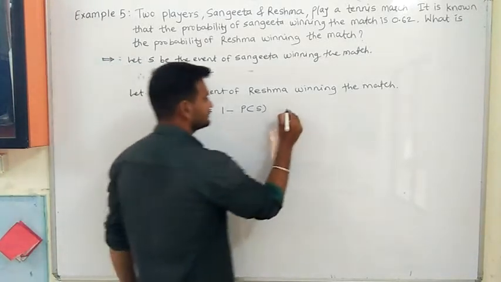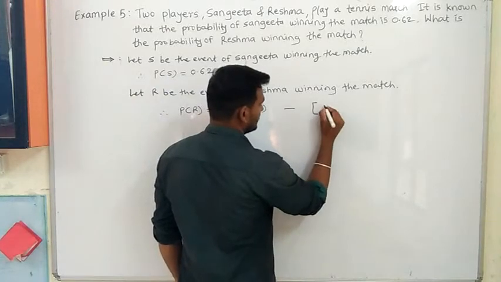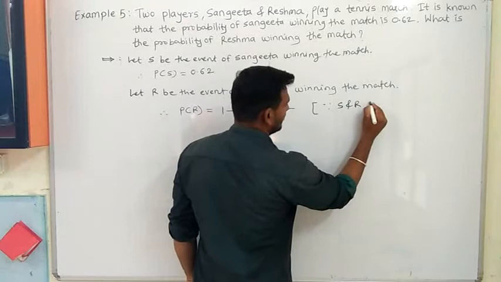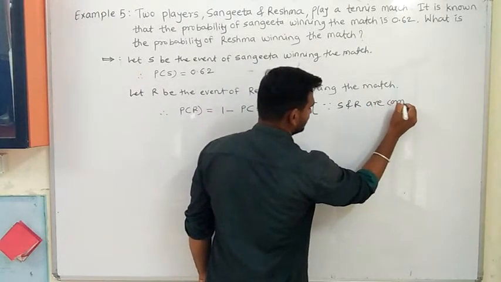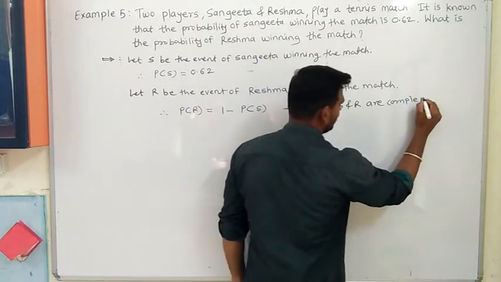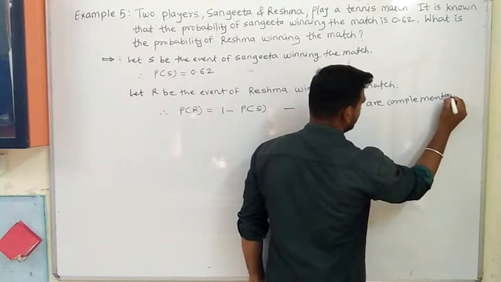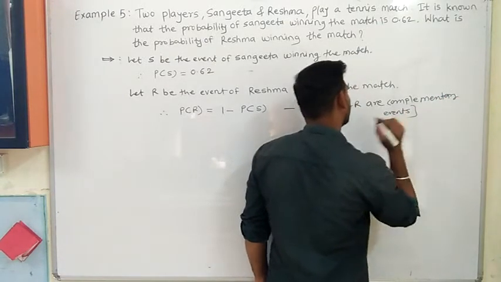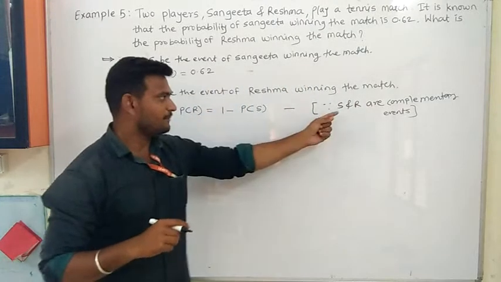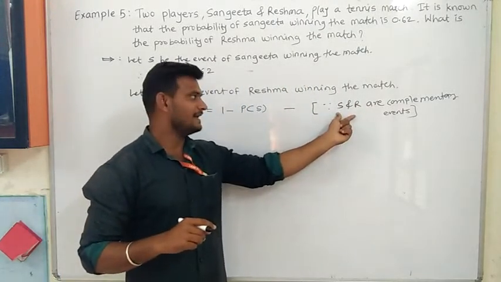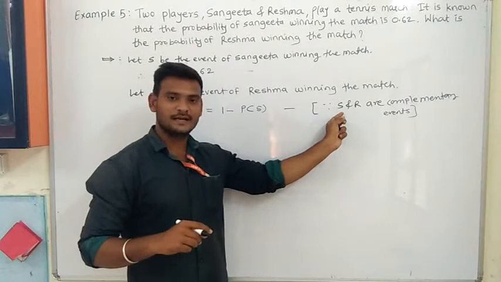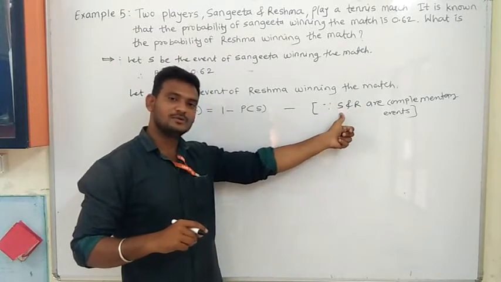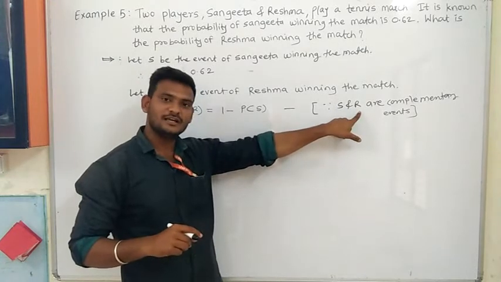Why? What is the reason? Since S and R are complementary events, exactly opposite, right? S and R. However many matches S loses, R will win that many, right? Sangeeta loses that many matches, Reshma wins that many.